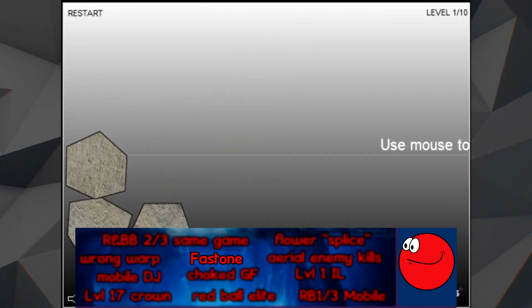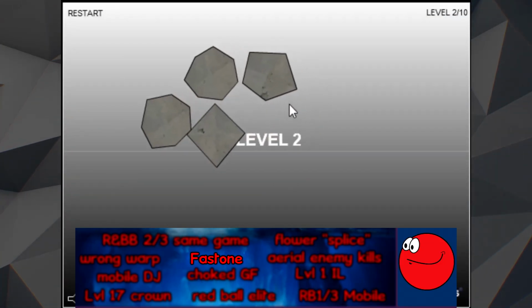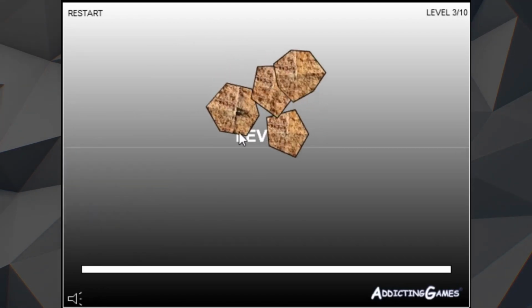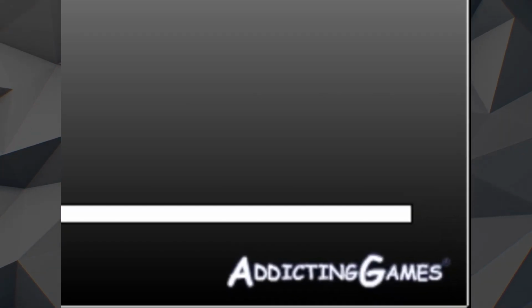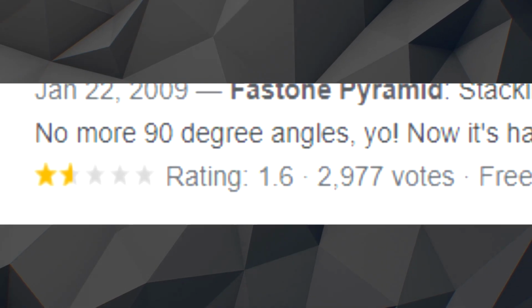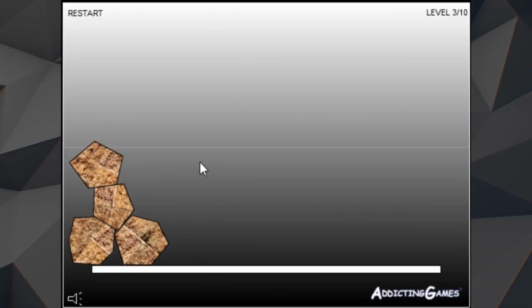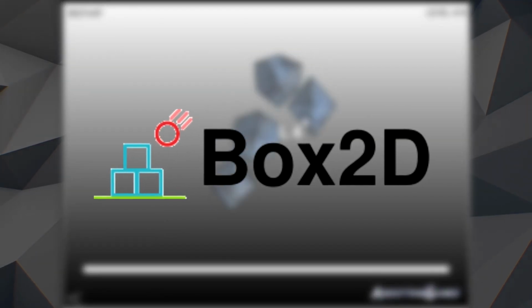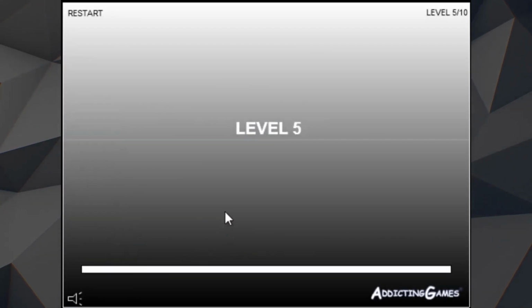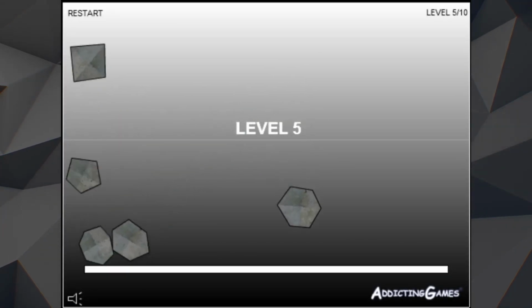Before creating Red Ball, Evgeny made a game known as Fast Stone Pyramid, a simple stacker game that made its way to addictinggames.com, to limited success. Like Red Ball, this game also used Box 2D for its physics, and allowed Evgeny to get his foot in the door when it came to programming physics sandbox-style games.